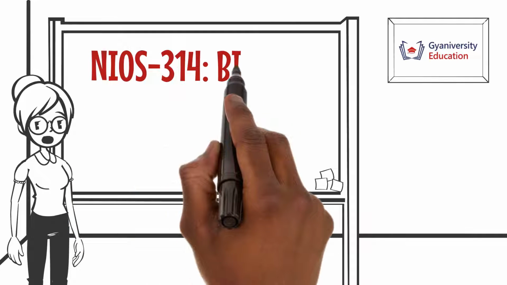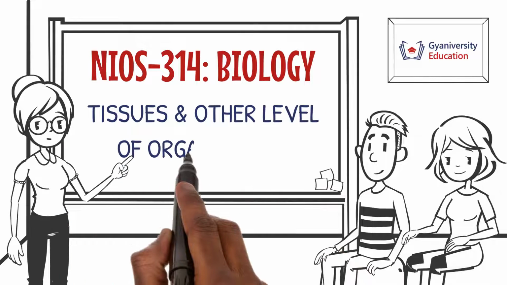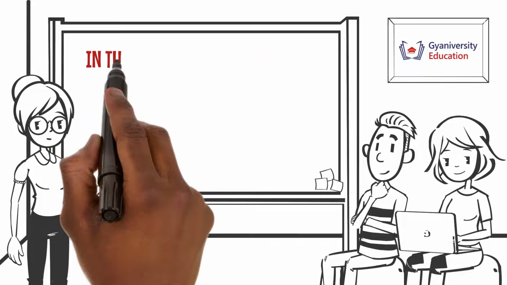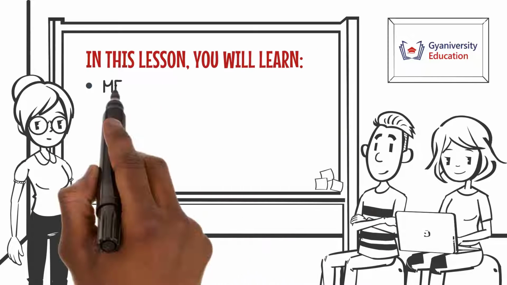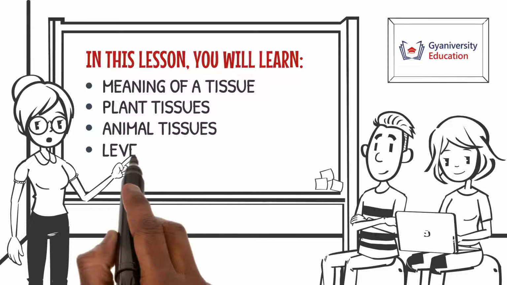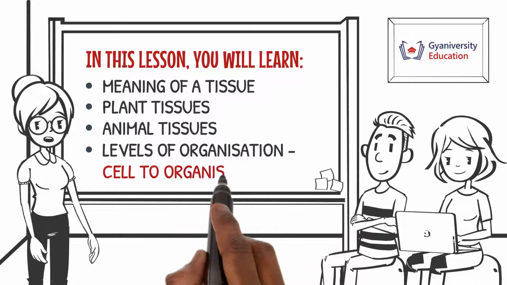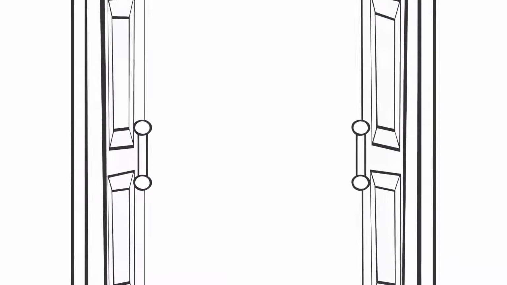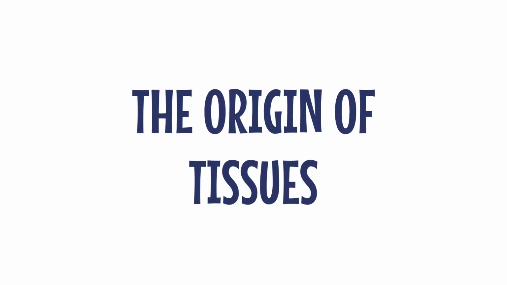Welcome to the biology lesson on tissues, another level of organization. In this lesson, you will learn about the meaning of a tissue, the plant tissues, the animal tissues, and the levels of organization from cell to organism. First, let's uncover the origin of tissues.